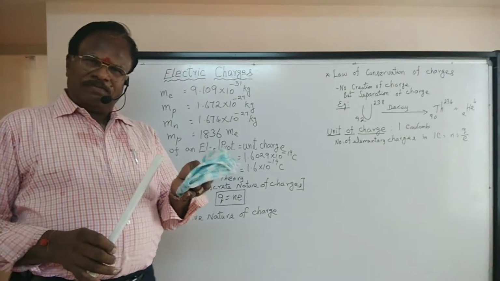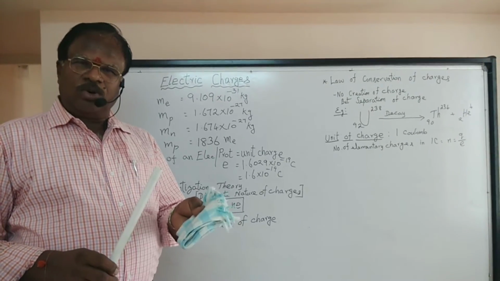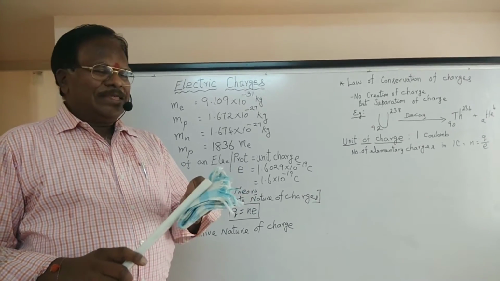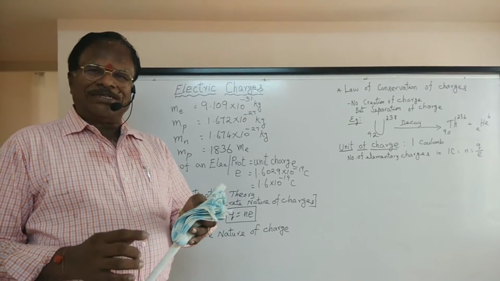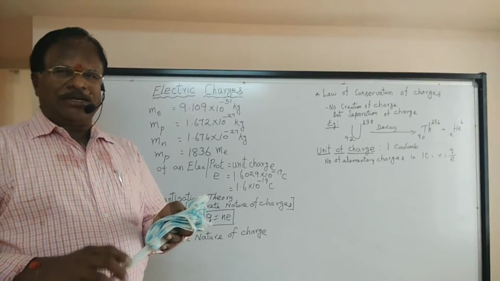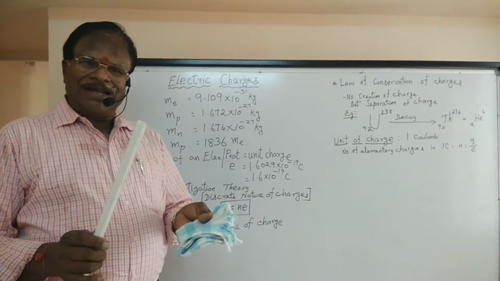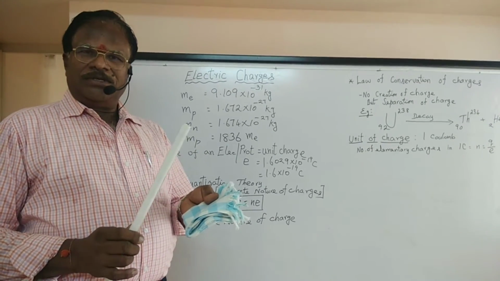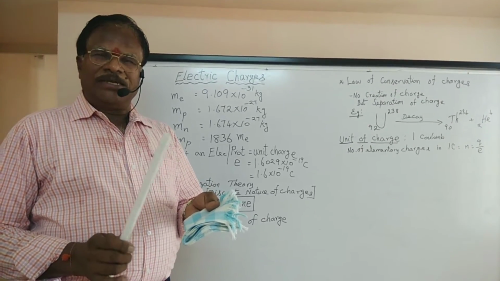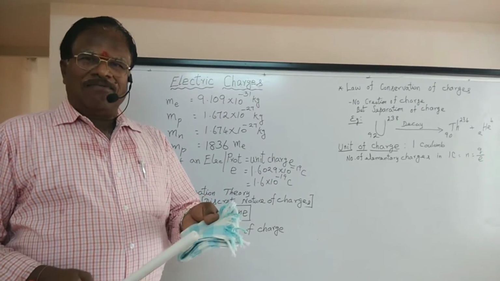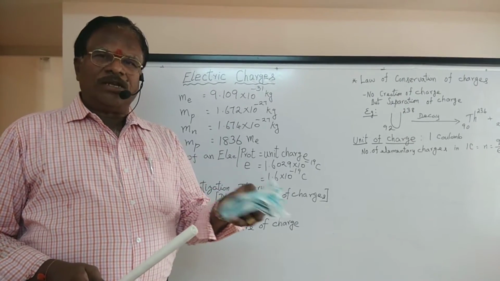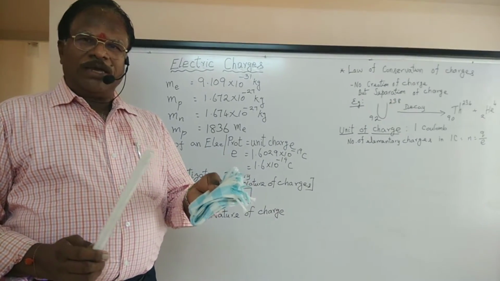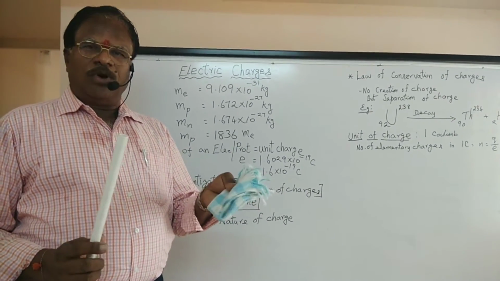The silk cloth was also neutral in atomic state. But at the time of rubbing, one loses electrons and the other gains electrons. By losing an electron, the glass rod becomes positively charged. See, loss of electron makes it positive. After gaining an electron, the silk cloth becomes negatively charged. This is how we can generate charges in these bodies.